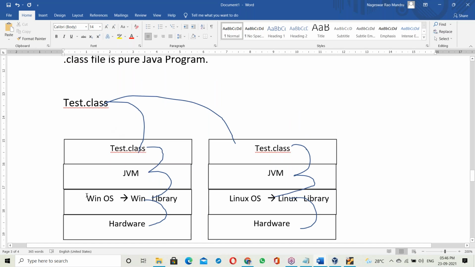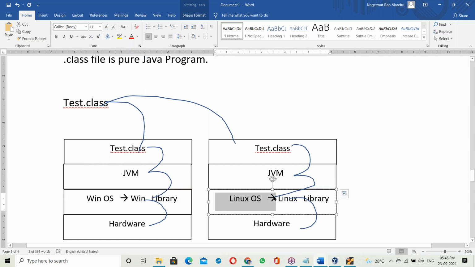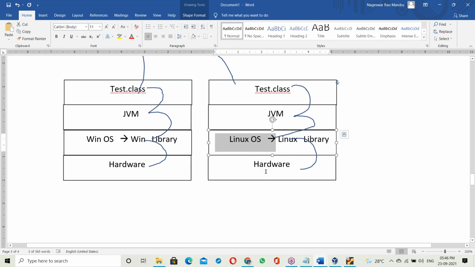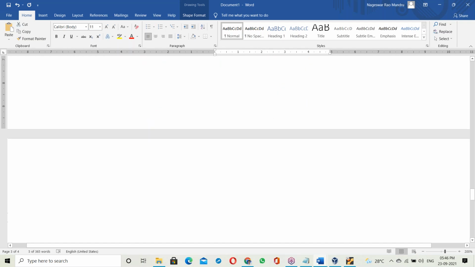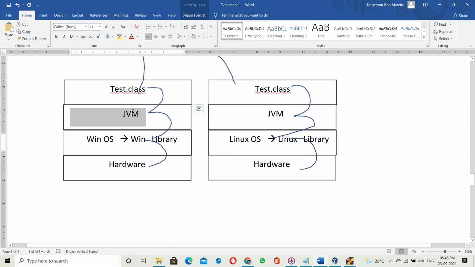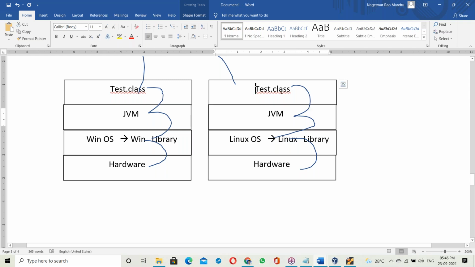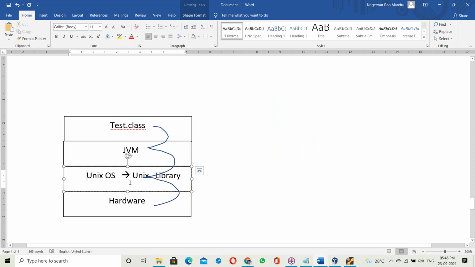If the OS is Windows, then the JVM links with the Windows library. If the OS is Linux, the same. Every OS contains its own JVM. The JVM is different: Windows OS has a JVM, Linux OS has a JVM, Unix OS has a JVM. If the OS is Windows, the Windows JVM takes the dot class file and links it with the Windows OS library. If it is Linux, the Linux JVM takes the dot class file and links it with Linux. If it is Unix, it links with the Unix library.